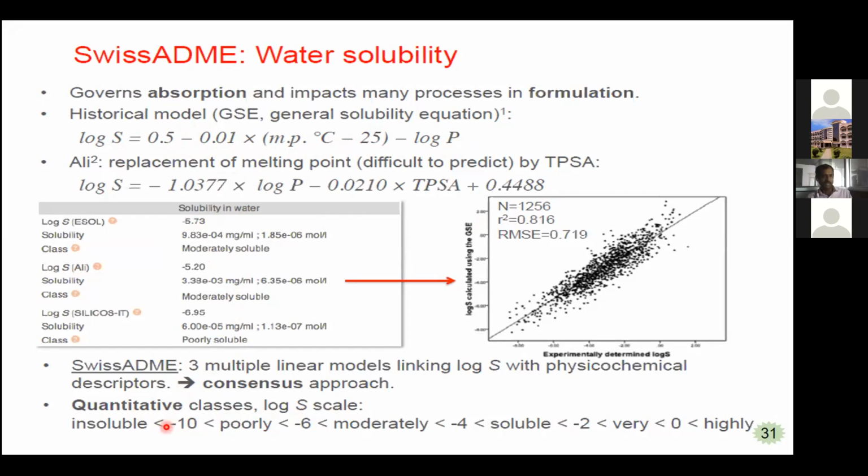If the value is less than or equal to -10, it is insoluble. If you observe here, -5.73 is indicating moderately soluble, in this region. So -10 to -6 is poorly soluble, -6 to -4 is moderately soluble, -4 to -2 is soluble, -2 to 0 is very soluble, and above 0 it means highly soluble. Based upon this, they have given the solubility parameters.